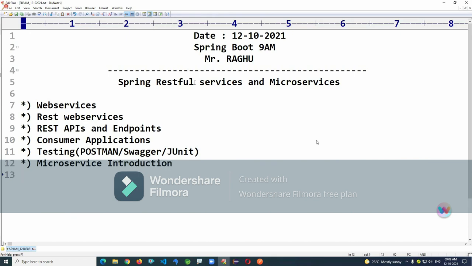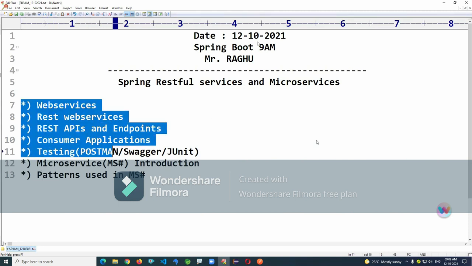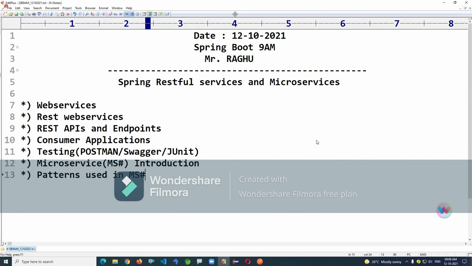We are going to see how we can implement microservice design, an introduction to this, and the patterns used in microservice. MS means microservice, that's the shortcut I write like this. So these are the major things actually. Of course, explaining this session easily takes 2 to 3 days. So this is the introduction we are going to see initially.